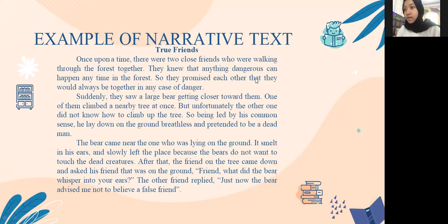After that, the friend on the tree calmed down and asked his friend who was on the ground, "Friend, what did the bear whisper into your ears?" The other friend replied, "Just now the bear advised me not to believe a false friend."